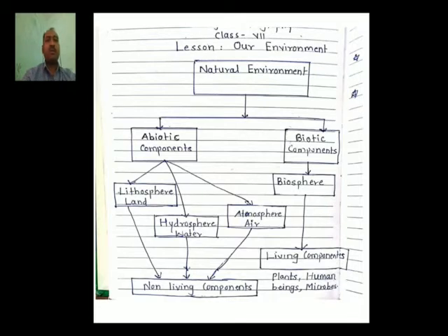Abiotic components are classified into three parts. First, lithosphere, it means land. Second, hydrosphere, it means water. Third, atmosphere, it means air.